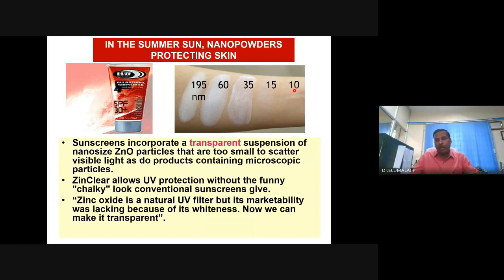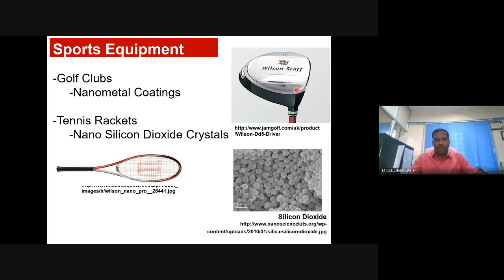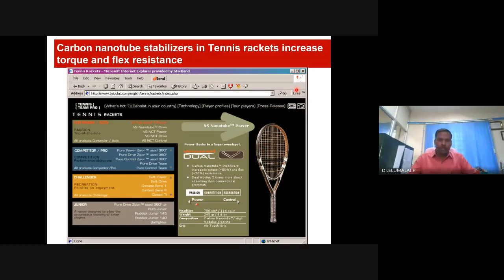You see that many nano products are already available in the market. We have been using them, whether it is a battery, laptop, solar cells, or cosmetic applications, or drug or detection applications. Your rackets can be made up of carbon nanotube embedded with some fillers, silicon dioxide fillers, for better durability, flexible, but still durable, not breaking, not brittle. You can have it. Very much these rackets are embedded with carbon nanotube. You get much durability.